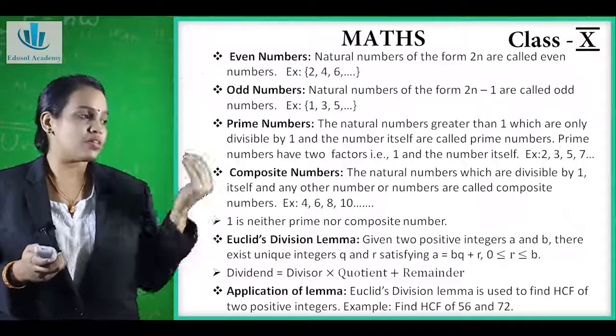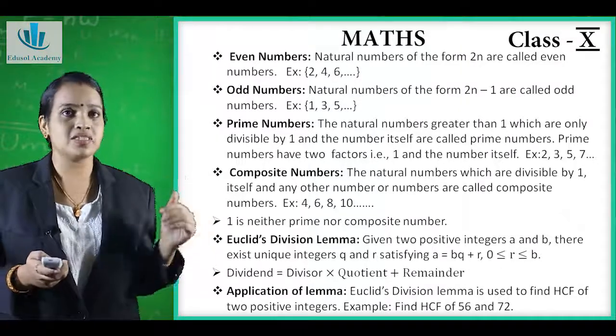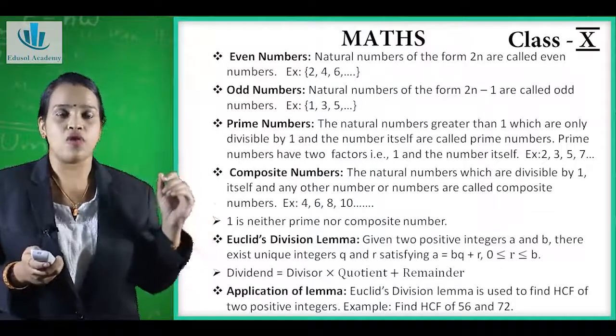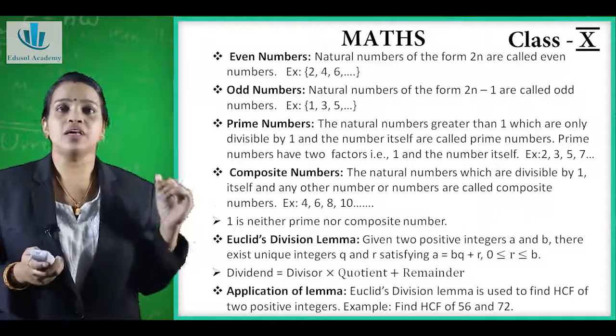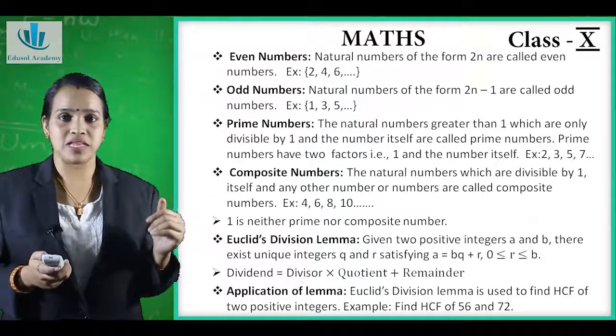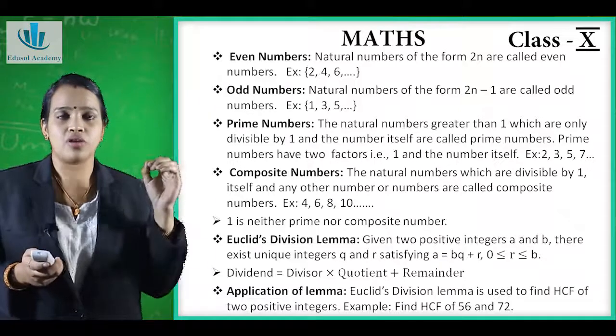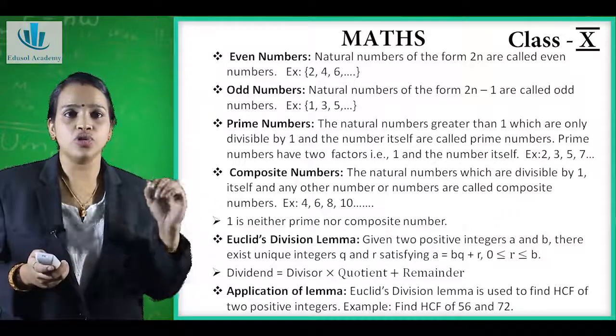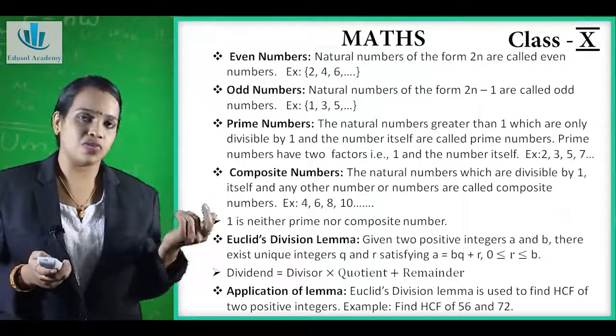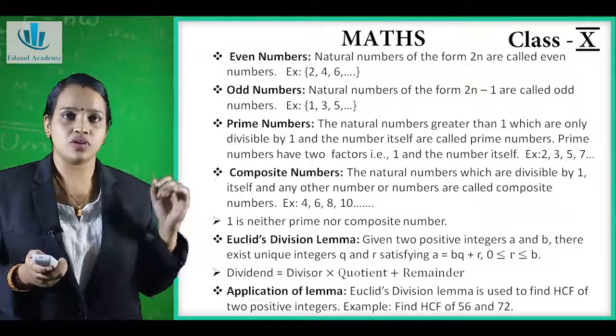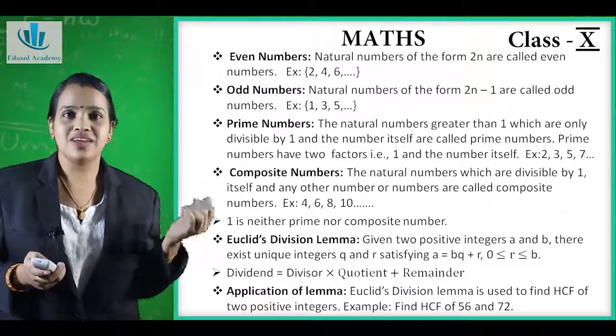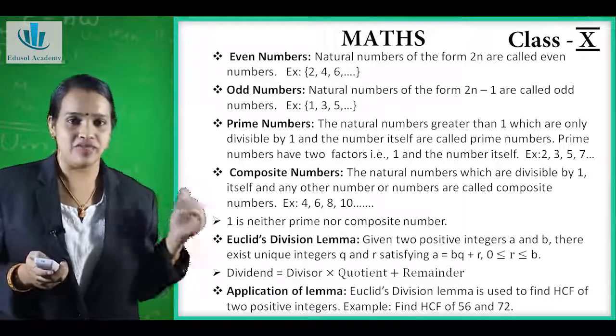Again, some concepts are there which you already know, so we'll quickly revise those concepts. The first one is even numbers. The natural numbers which are in the form of 2n are called even numbers. That means suppose I am putting the value of n as 2, so 2 into 2 is equal to 4. So 4 is an even number. In such a way 2, 4, 6 and so on are even numbers.